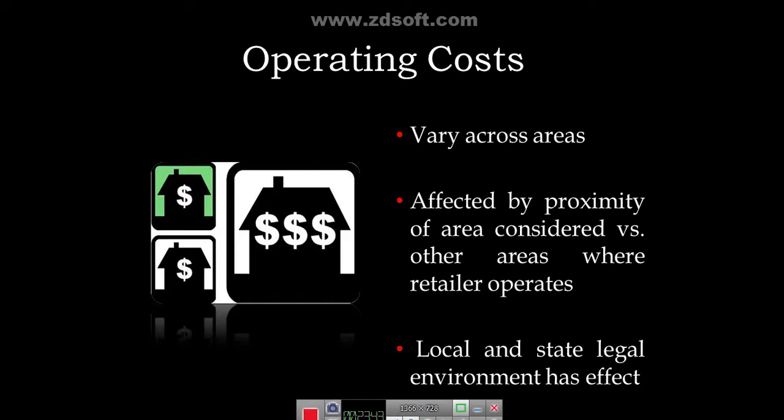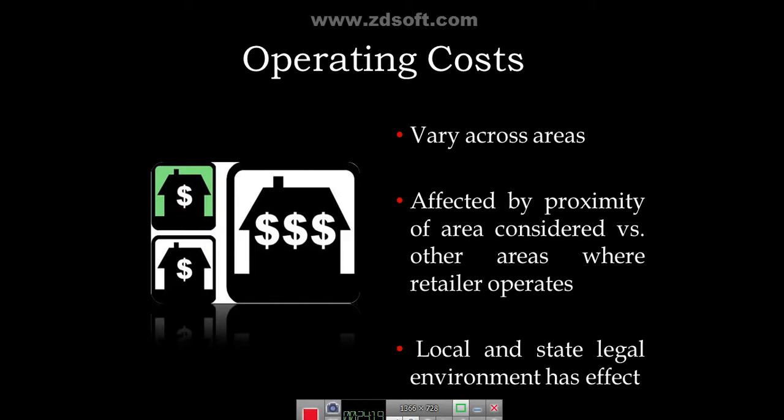The operating costs, the cost of owning a site and maintaining a store, are different in different areas. It varies. Like the prices of sites vary within a city, they vary by area. I hope you have this common sense. So operating costs vary across areas within a city. That is the reason why I told you a company considers and evaluates alternate sites based on all these factors that we are discussing now.